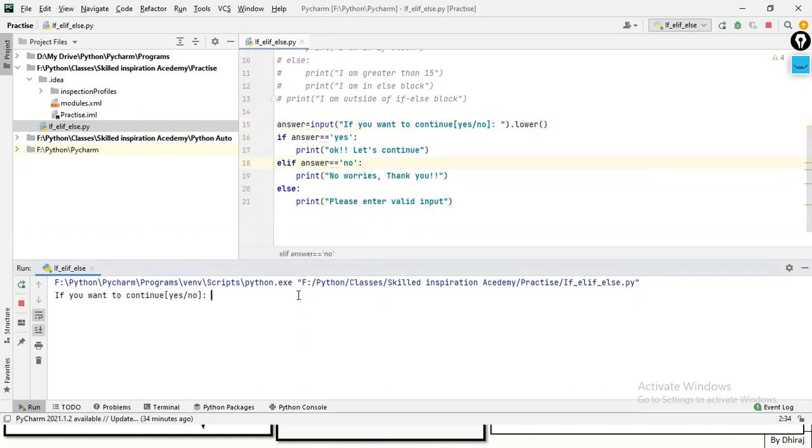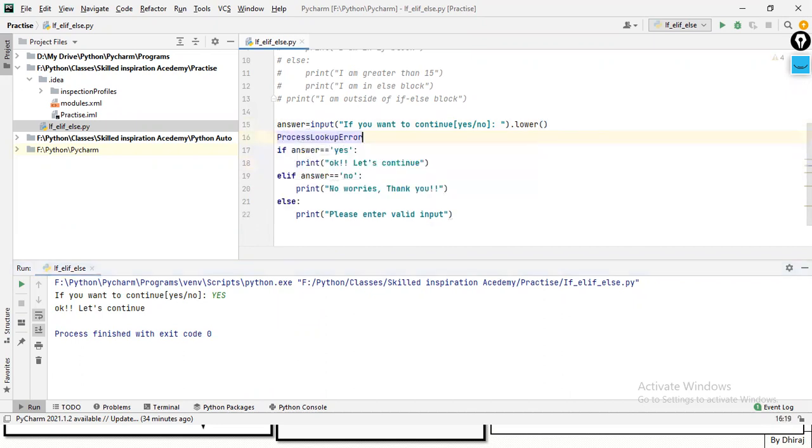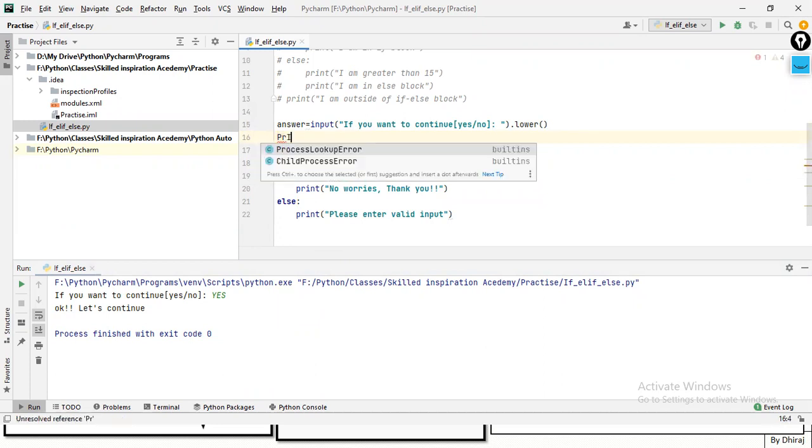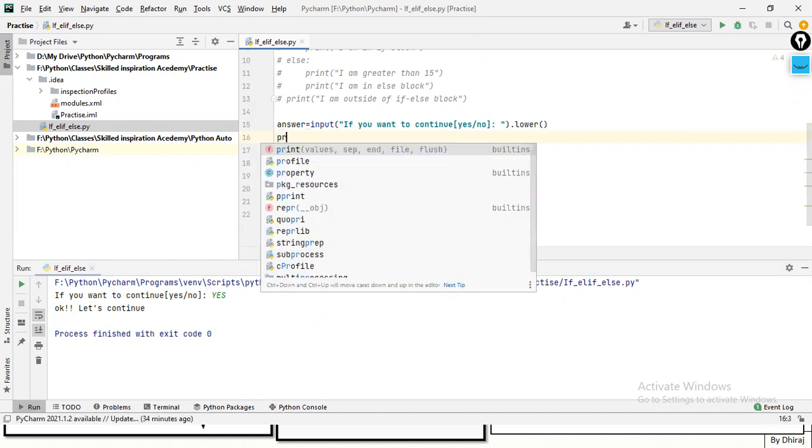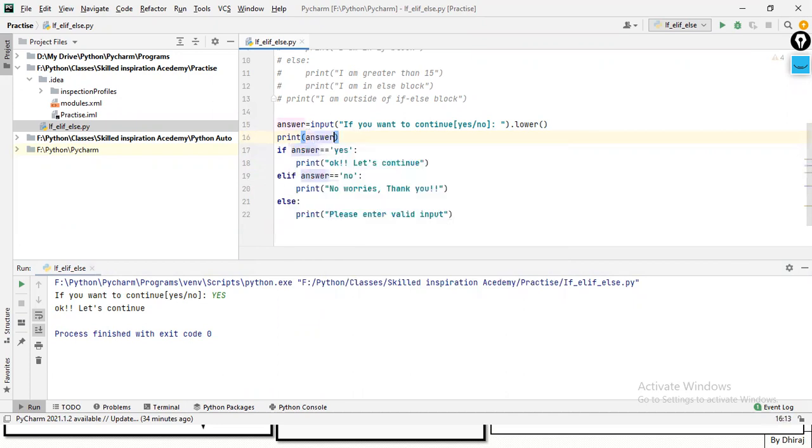If I put, suppose, capital S, getting it? Right? So for your confirmation also, I'll just print answer. Oh, capital P, print answer, right? Let's run this program.